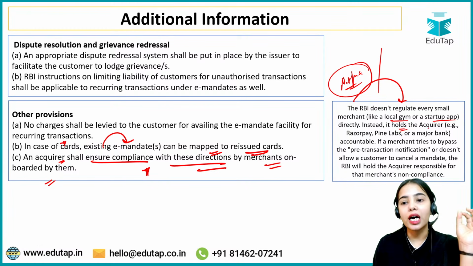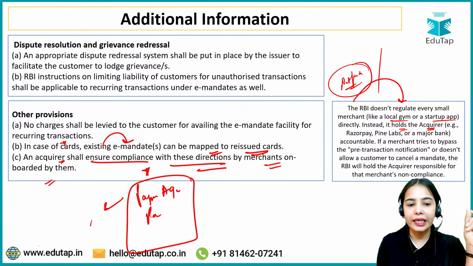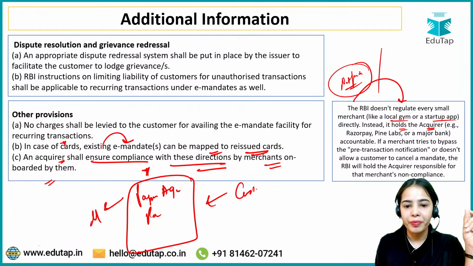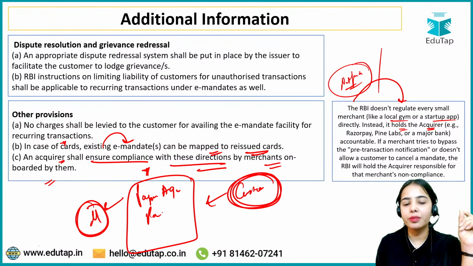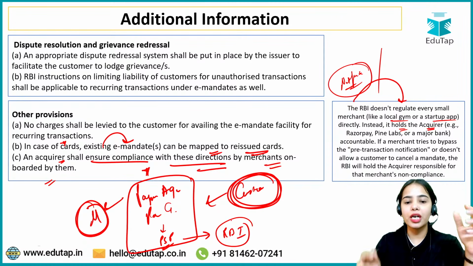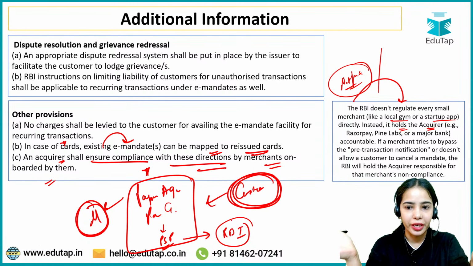Instead, it holds the acquirer, that is the payment aggregators, because the payment aggregators and payment gateways are the ones connecting the merchant with the customer and taking the money from the customer to the merchant. Payment aggregators, payment gateways are the payment system participants regulated by the Reserve Bank of India, for which the RBI has released these guidelines. So RBI is saying that I'm not going to regulate every small merchant, every local gym, every startup app.